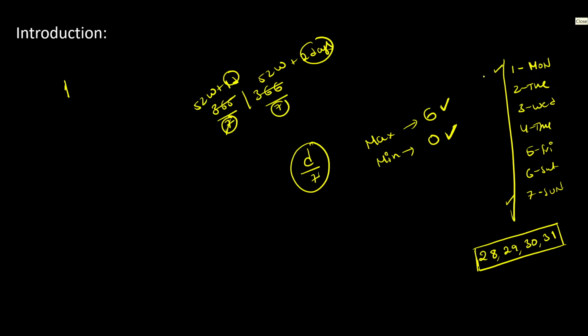Based on the odd days, the first day of a week is a Monday and the last day of a week is a Sunday. Clear? Any given number divided by 7, we will never observe the remainder as 7. Instead of 7, you will find it as 0. Still, week starts with a Monday, week ends with a Sunday. Make a note of it. Let's move on to the next one now.